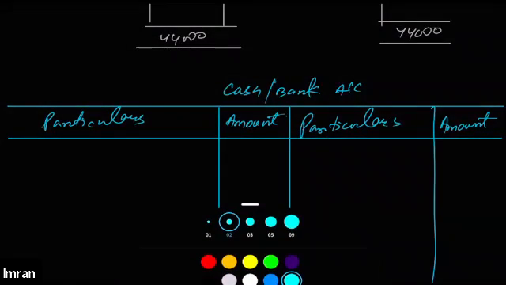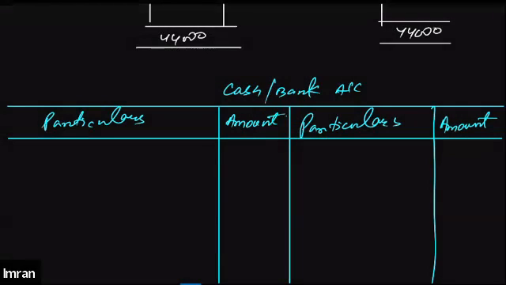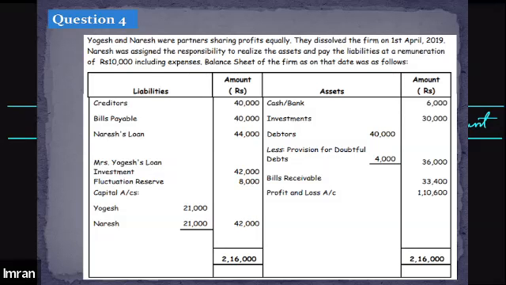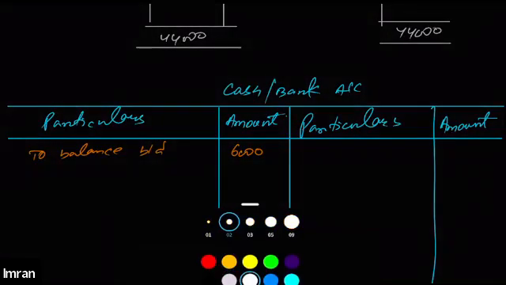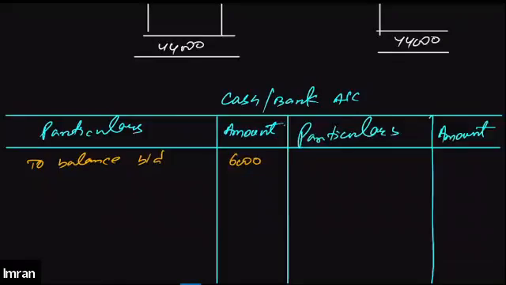First of all, we'll write down the opening balance of cash. You will find that in the balance sheet. On the asset side, we have cash and bank balance 6,000. We'll write this as to balance BD 6,000.